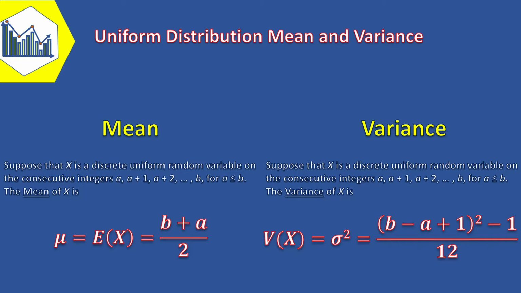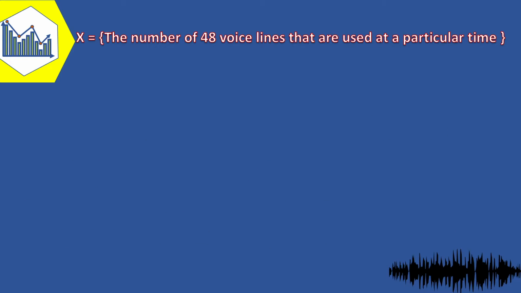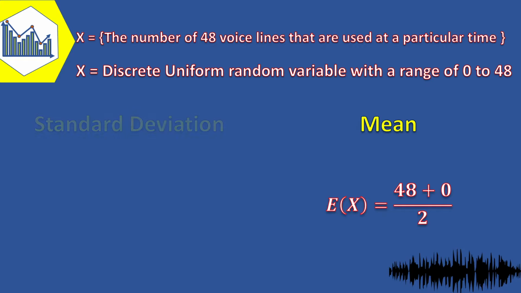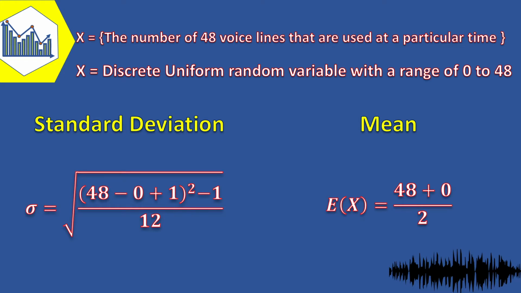But before wrapping up the video, let's see an example of the mean and variance of the uniform distribution. Let the random variable x denote the number of 48 voice lines that are used at a particular time. Assume that x is a discrete uniform random variable with a range of 0 to 48. Then the expected value of x is equal to 48 plus 0 over 2, that equals 24, and the standard deviation is equal to the square root of 48 minus 0 plus 1 to the power of 2 minus 1 over 12, and that is equal to 14.14.